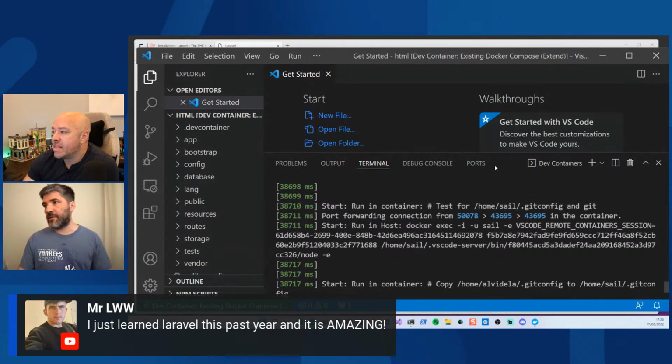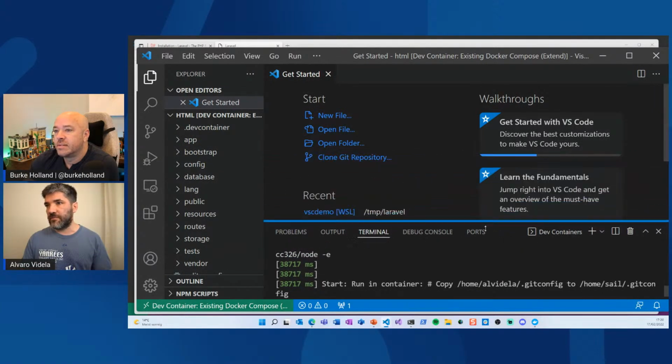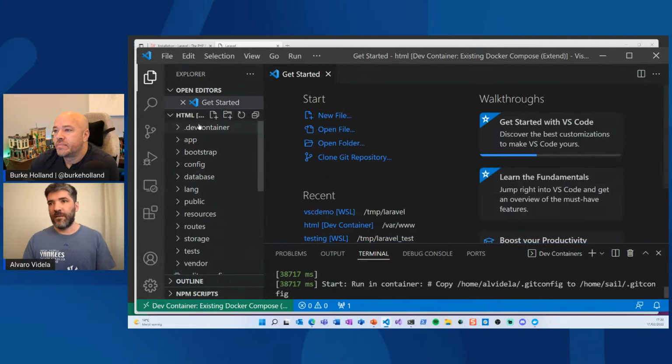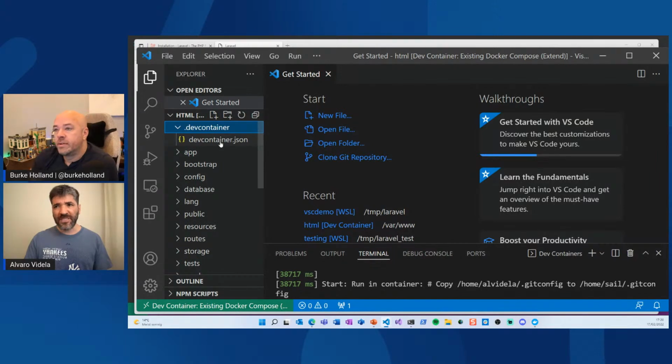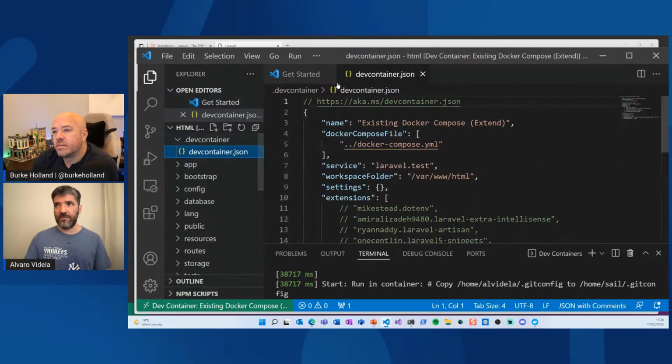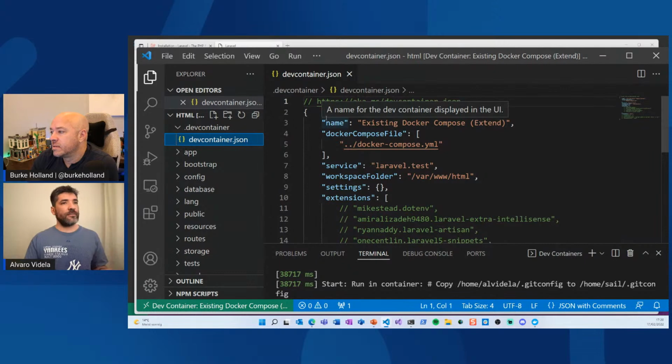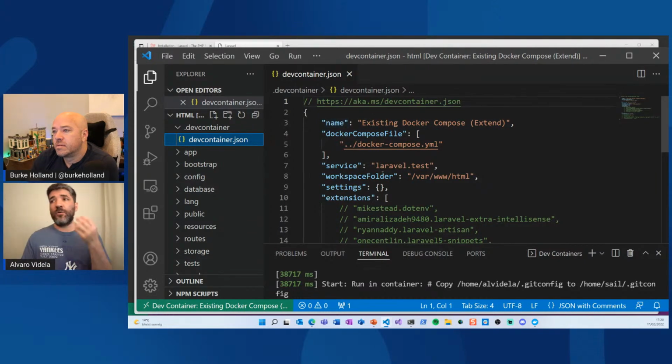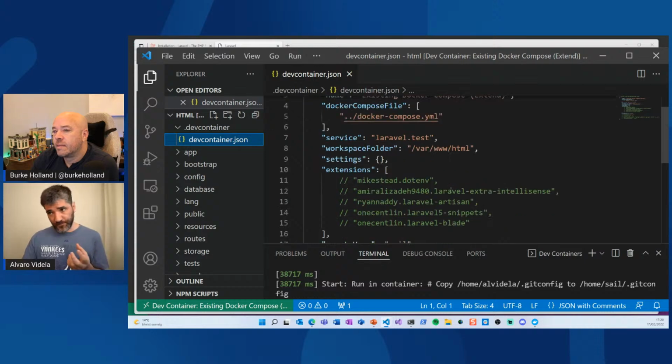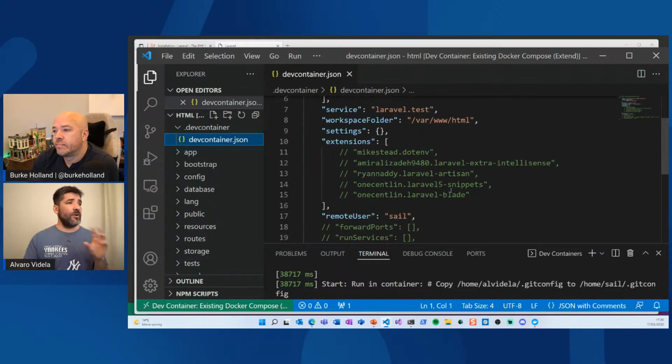But it's right that we have all these questions on chat about what's going on here. So first, we have this DevContainer folder that inside has a DevContainer JSON. You can learn on the Visual Studio Code website what goes into a DevContainer. But basically, VS Code detects that there is such a file, and here you can define a lot of things.